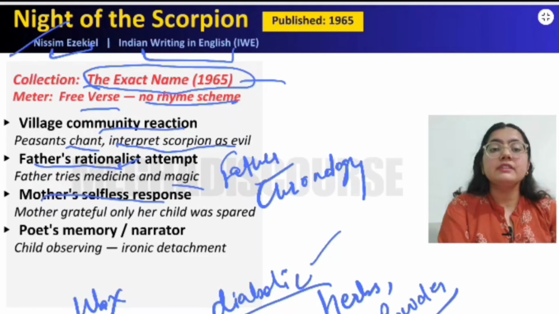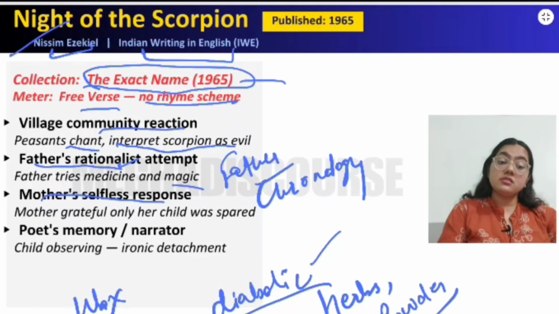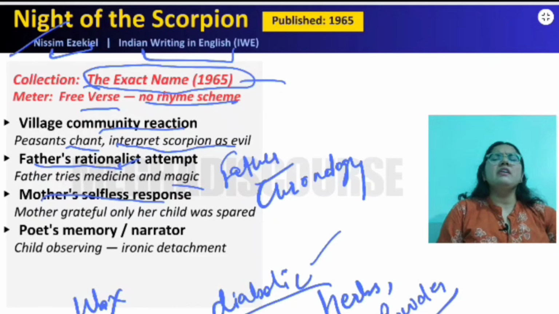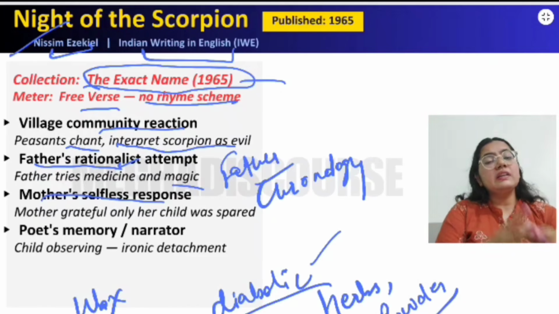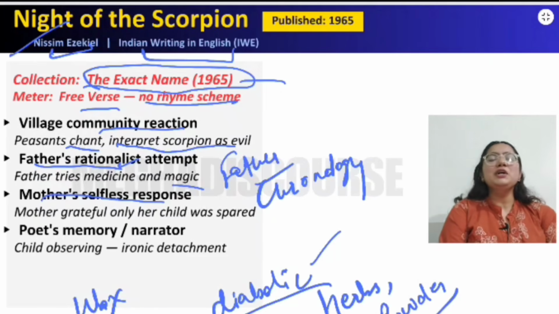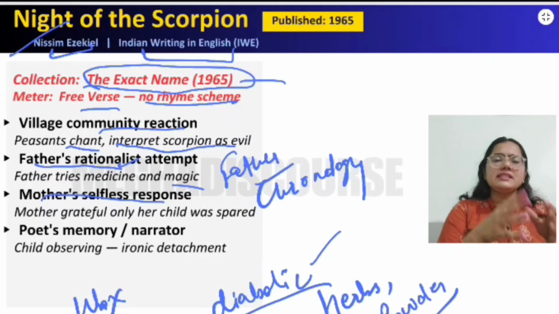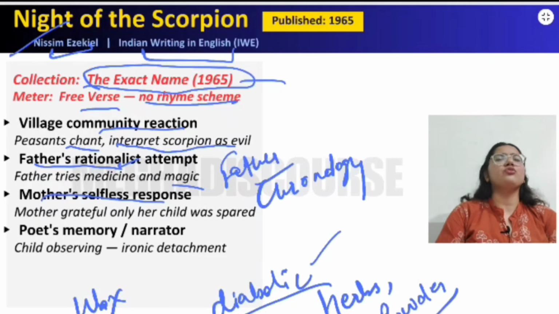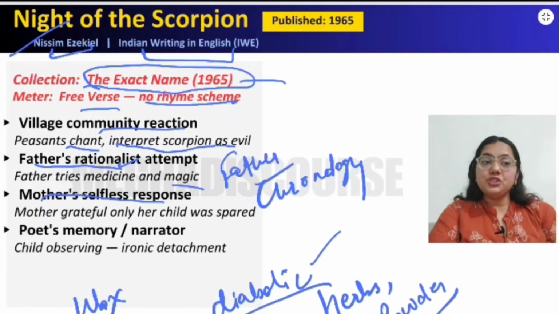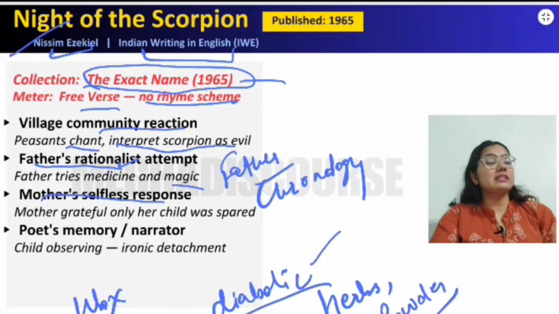And what happens after this is that the villagers see that the scorpion has bitten this mother, and it might be possible that she has done some very bad acts, or we can say karma, in this life. And in order to repay, or we can say expiate, in order to atone herself, it was this scorpion who has bitten her. And if she is bitten in this lifetime, then the next lifetime of hers would be very good and virtuous, right? So they just pray that even if she gets killed today, even if she dies today, then it's fine, because her next life would be very good.